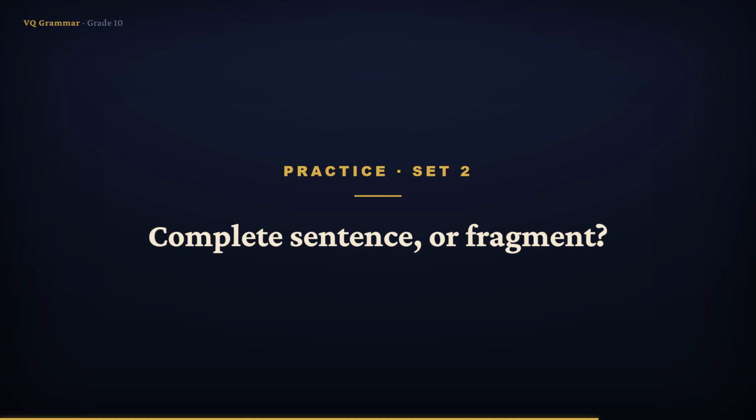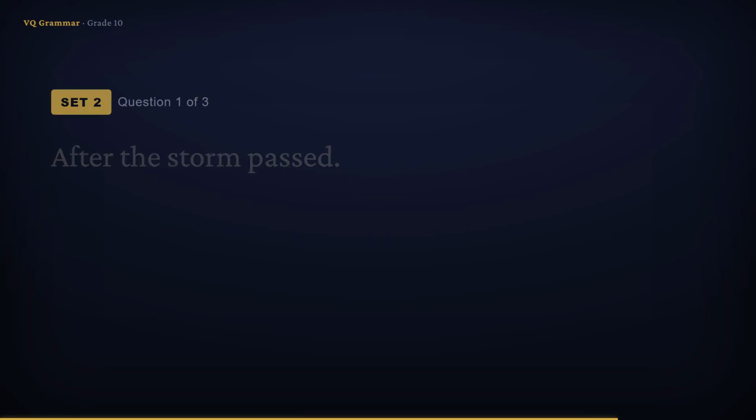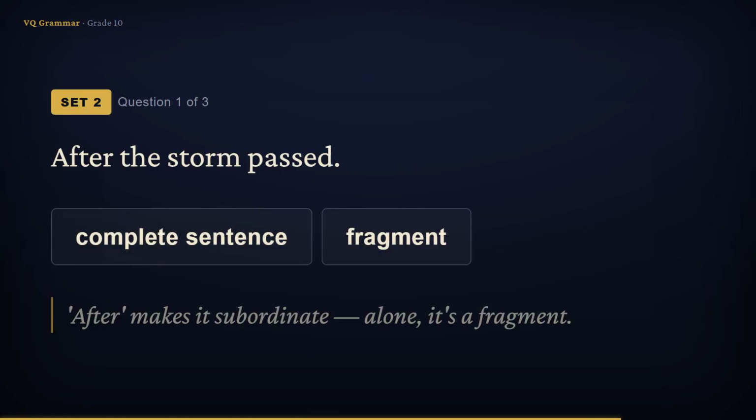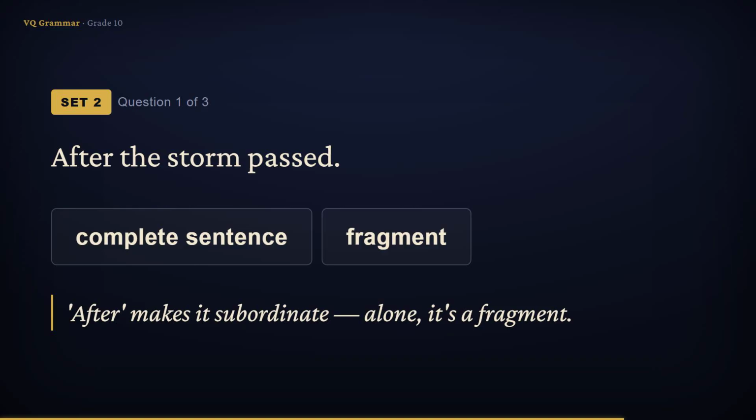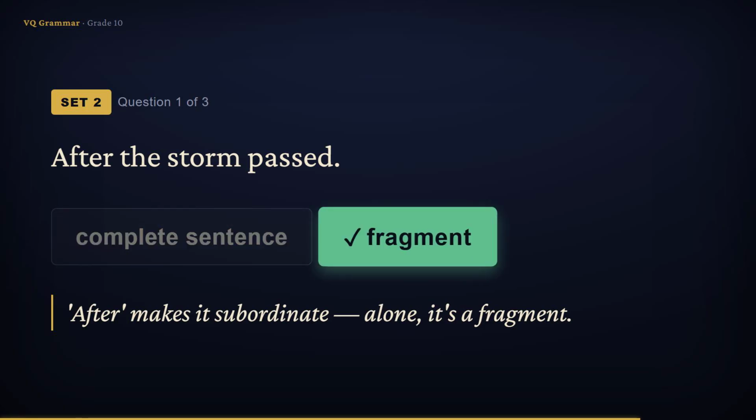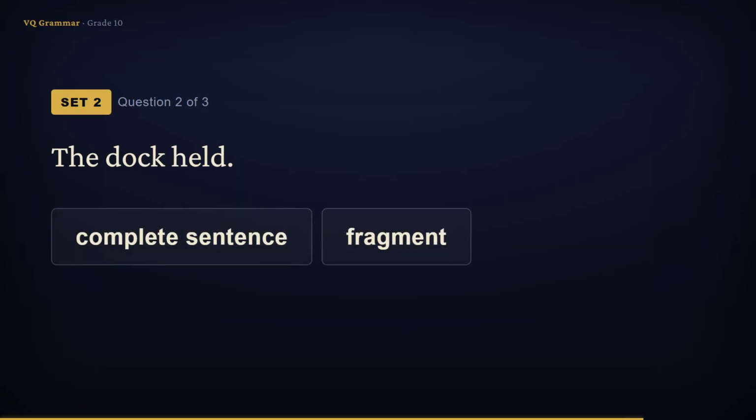Now each item is written as if it were a sentence, with a capital letter and a period. Your job is to decide whether it really is a complete sentence, or whether it's a subordinate clause pretending to be one. Pause and try each before I answer. After the storm passed. It has a subject, the storm, and a verb, passed, so it is a clause. But the word after makes it subordinate, and a subordinate clause standing alone is not a sentence. The answer is fragment.